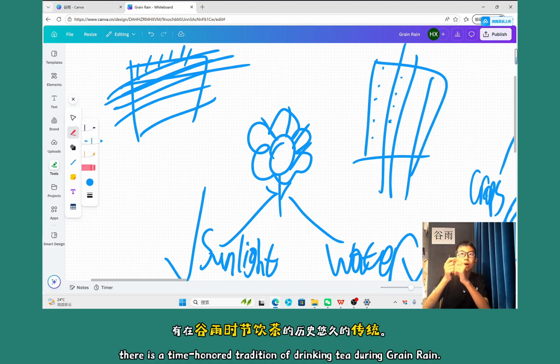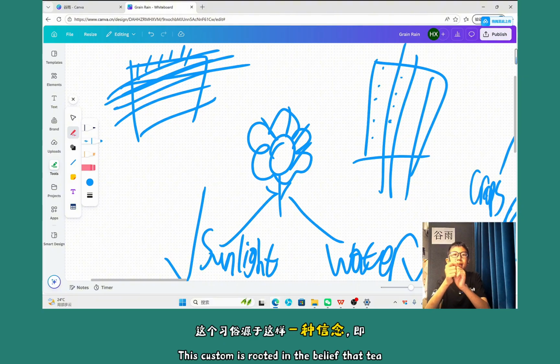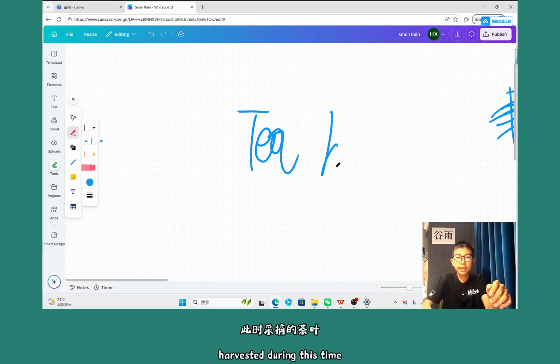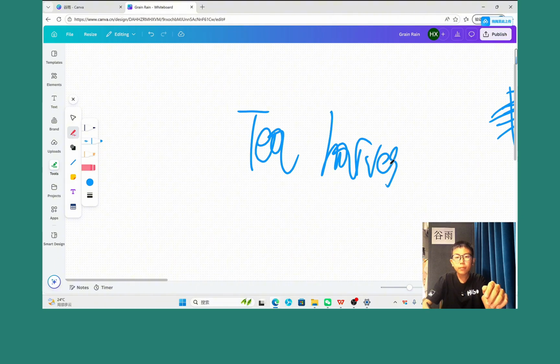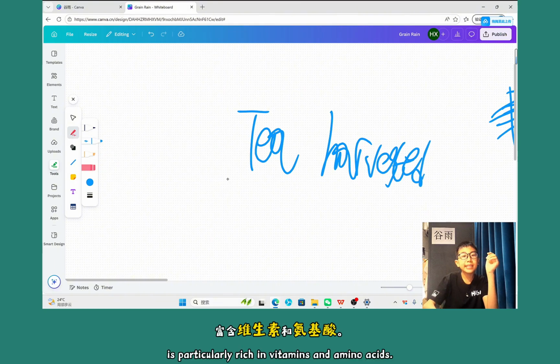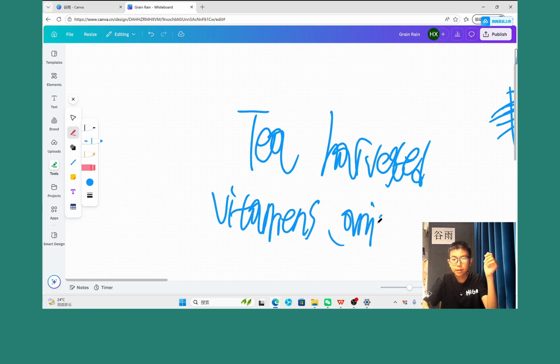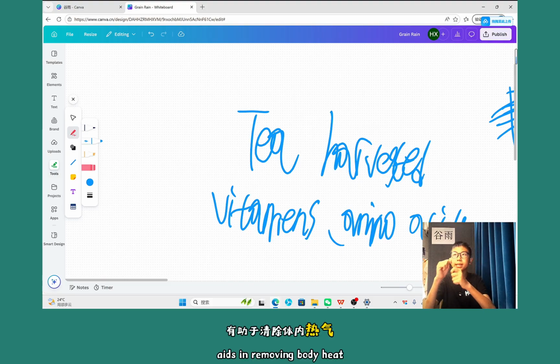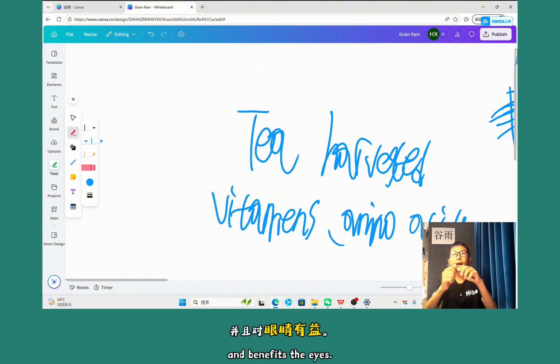This custom is rooted in the belief that tea harvested during this time is particularly rich in vitamins and amino acids, and reportedly aids in the removal of body heat and benefits the eyes.